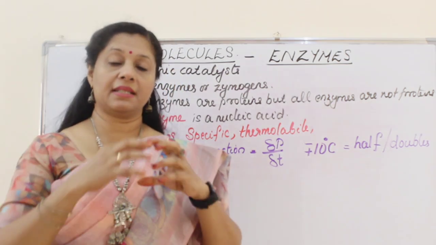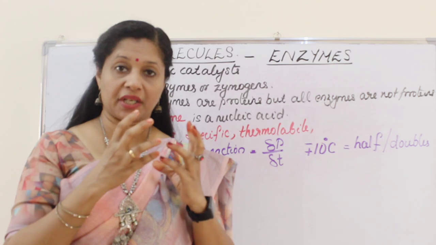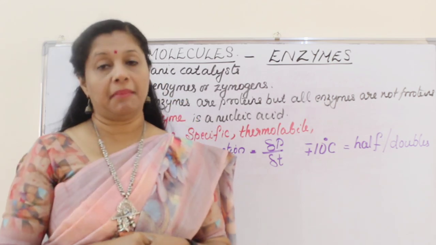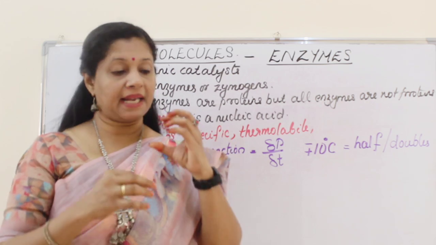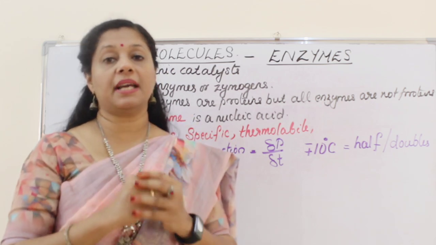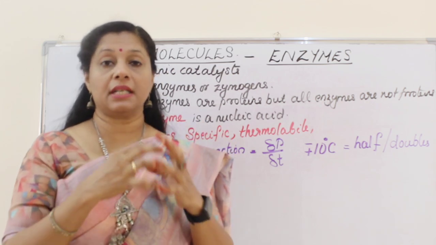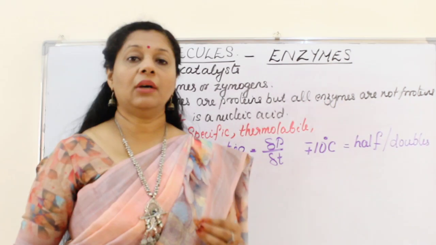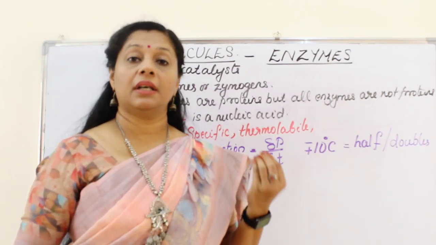Usually enzymes, last class when I taught you about the tertiary structure, I told you there are certain crevices or pockets to which the substrate can bind. So here also the enzymes have the structure so that the substrate can bind to it. So it forms an enzyme-substrate complex and then it starts the catalytic reaction. Now let's see how we can talk about the rate of reaction.